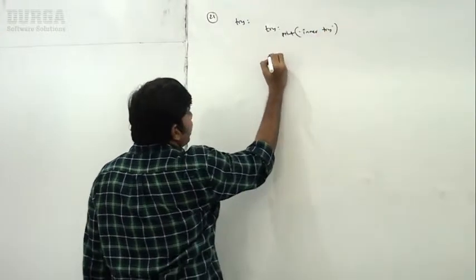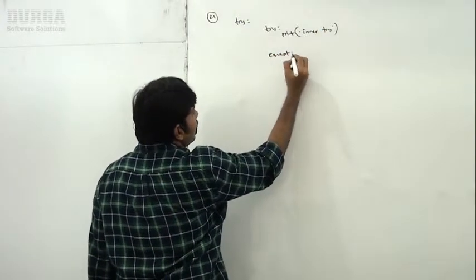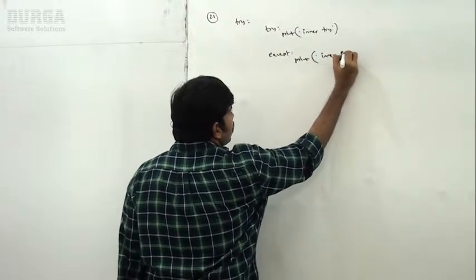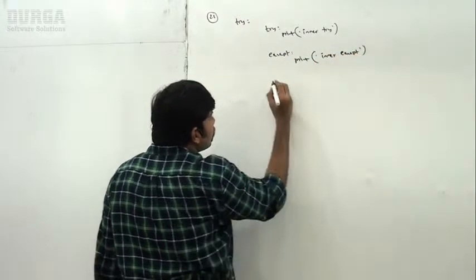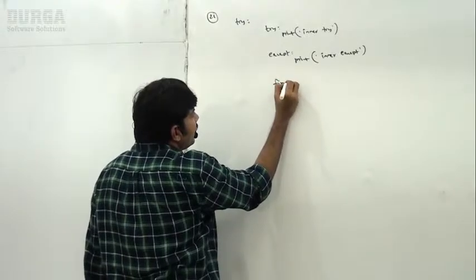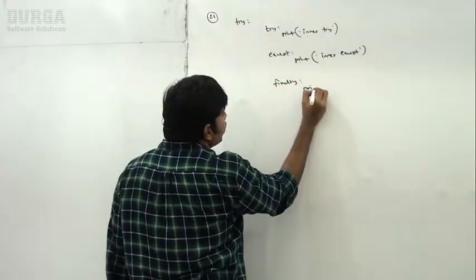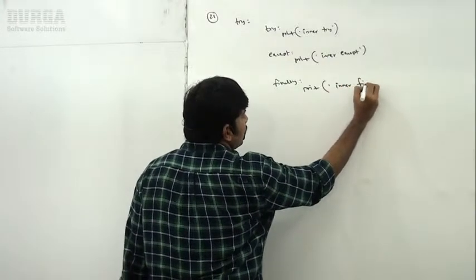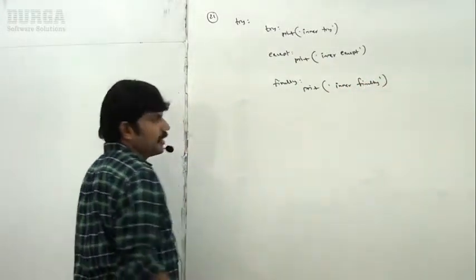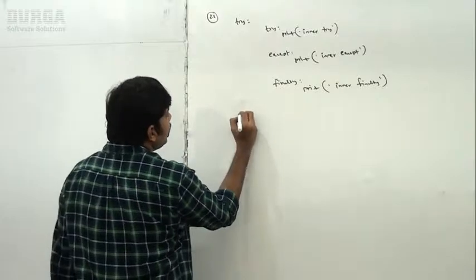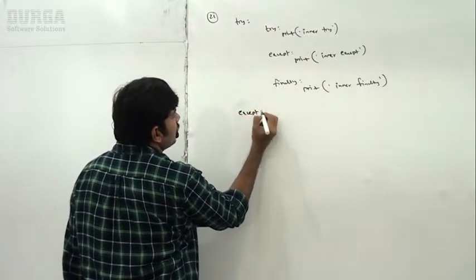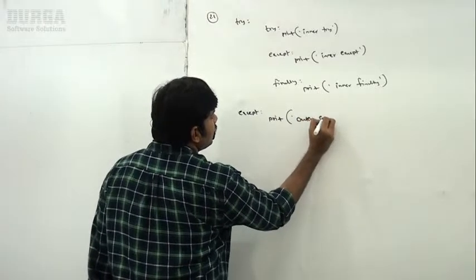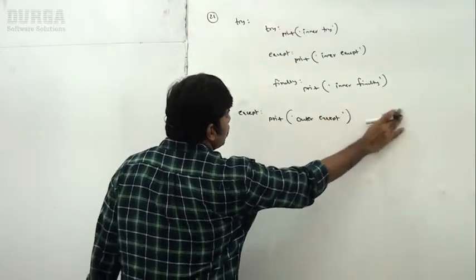Next, except, print inner except. Next, finally, print inner finally, like this I'm taking. Now here except, print outer except, like this I'm taking.